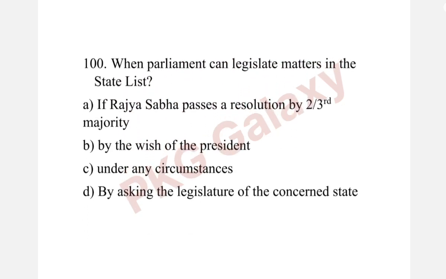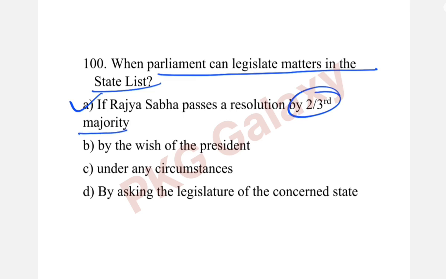Next question. When can Parliament legislate on matters in the state list? The correct answer is option A, if Rajya Sabha passes the resolution by a 2/3 majority.